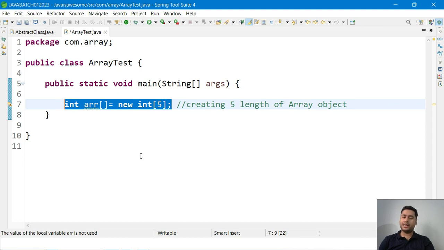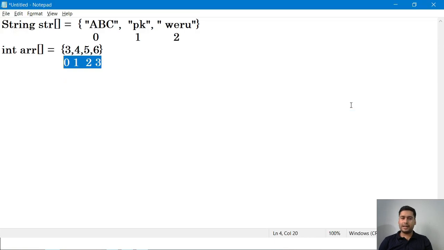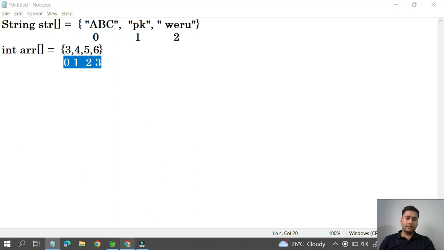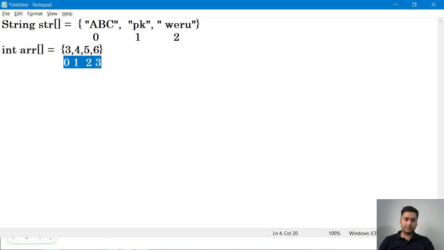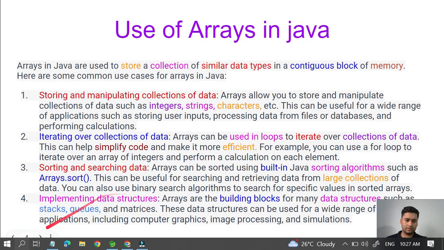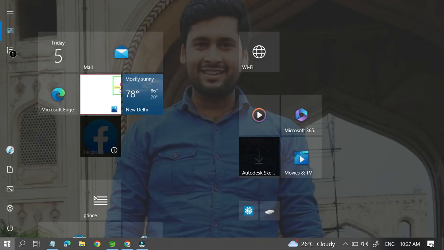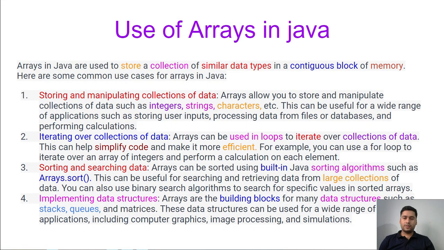So this is the array we have created, but right now how will it look inside, if I created only that, how will it look? Okay, so let's go to Paint and understand what the architecture will be if you go with that. So let me take the help of Paint. So let me open Paint. Okay, so this is Paint.